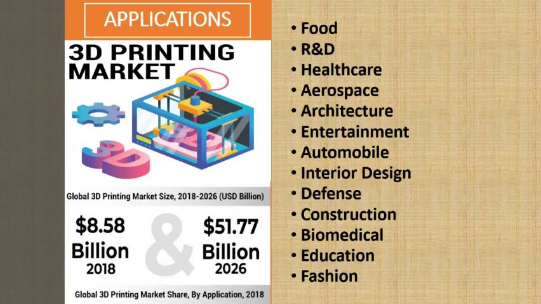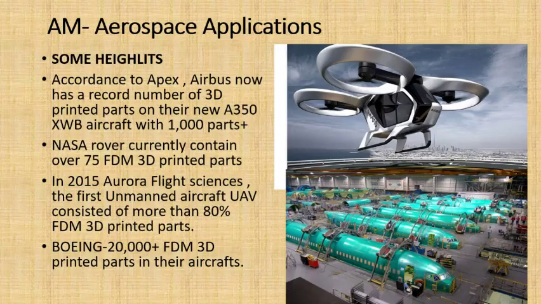Now the aerospace sector is completely replacing conventional products with 3D printed products, and of course architecture and the construction side also. Even for entertainment, to build kids' toys, and automobile, they are planning different changes in parts designing, and even for defense, construction, biomedical, education, and fashion. These are the major areas covered by 3D printing.